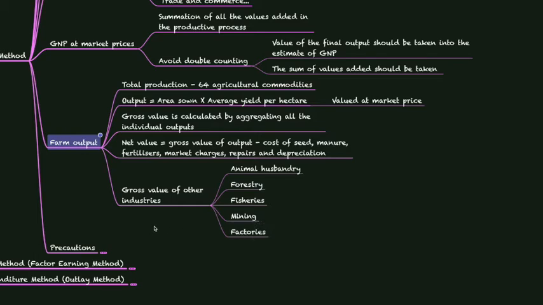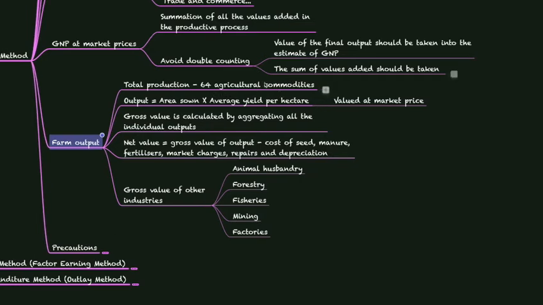Let me explain once again. To calculate the total production of farm output for each of the 64 agricultural commodities, we calculate output by multiplying area sown by average yield per hectare at market prices. Then it is all summed up, that is, all added together, in order to calculate GNP at market price, that is the net value.